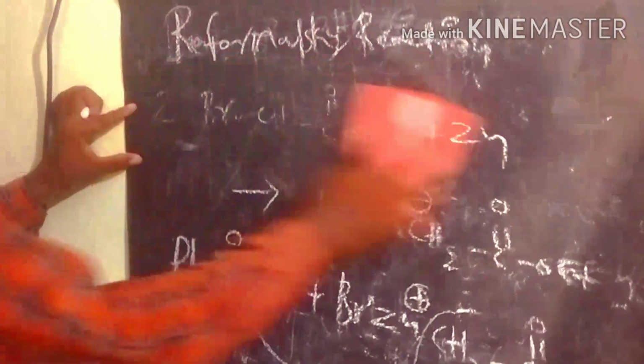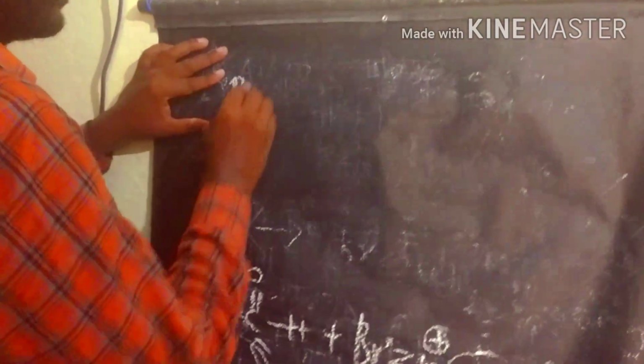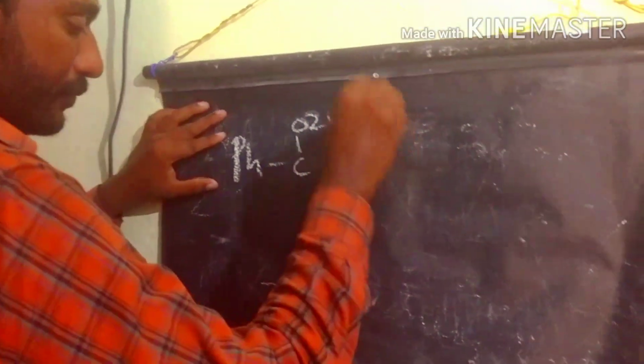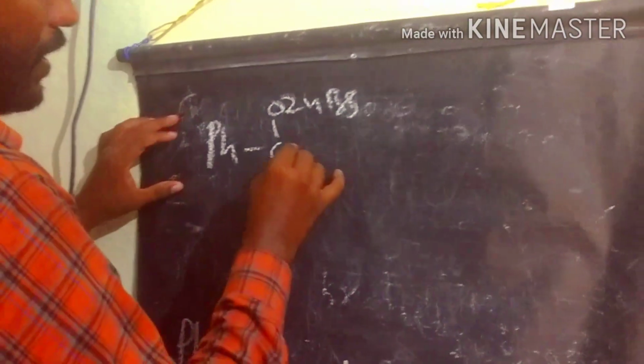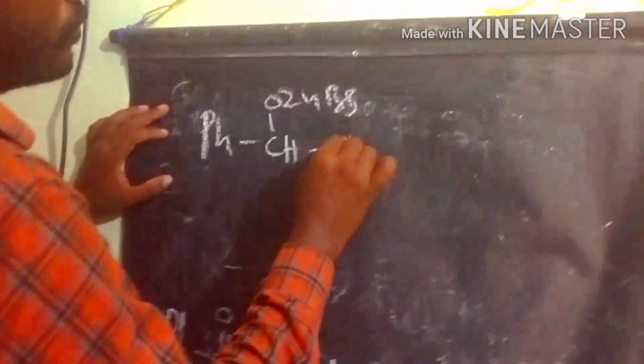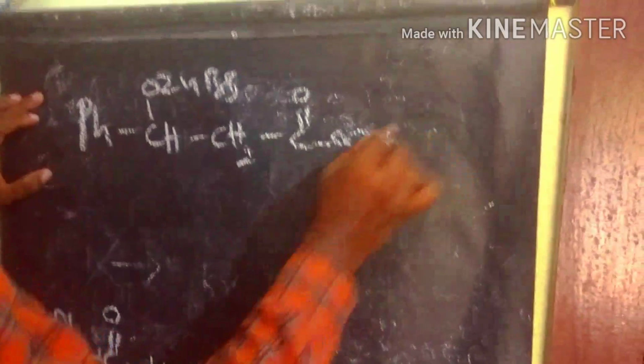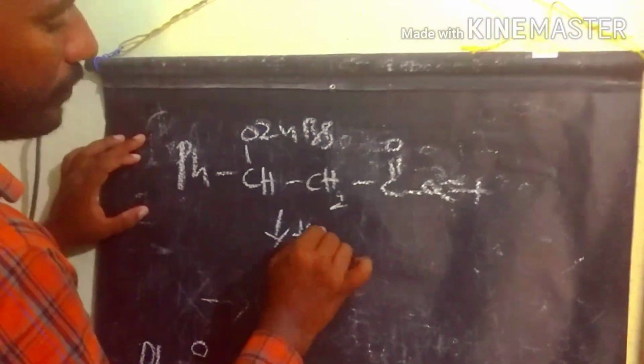So we write here on the top of the board, this product we are getting: Ph, ZnBr, and CH2COOEt. After that we conduct hydrolysis.